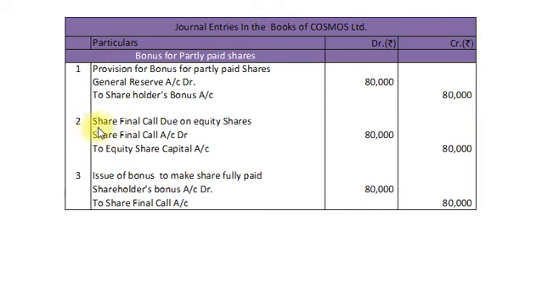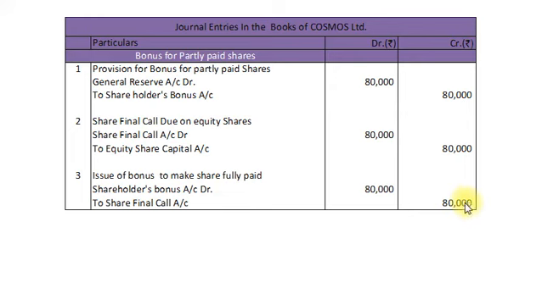Our second entry for share final calls due on equity shares. And accounting entry is shares final call account debit rupees 80,000 to equity share capital account rupees 80,000. And last, third entry is for issue of bonus to make shares fully paid up. And our accounting entry: shareholders bonus account debit rupees 80,000 to shares final call account rupees 80,000.